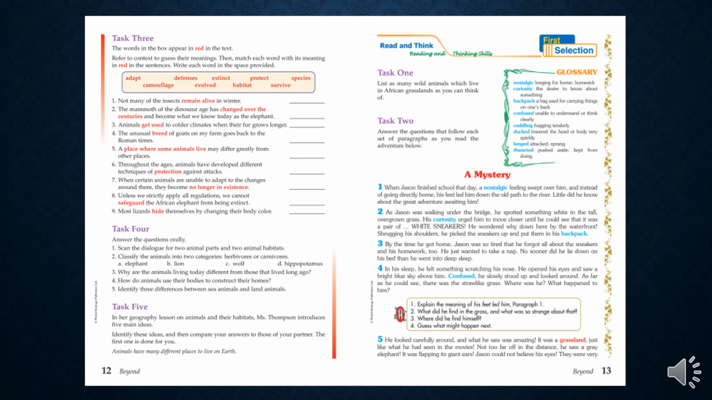As Jason was walking under the bridge, he spotted something white in the tall, overgrown grass. His curiosity urged him to move closer until he could see that it was a pair of white sneakers. He wondered why they were down here by the waterfront. Shrugging his shoulders, he picked the sneakers up and put them in his backpack. By the time he got home, Jason was so tired that he forgot all about the sneakers and his homework too. He just wanted to take a nap.